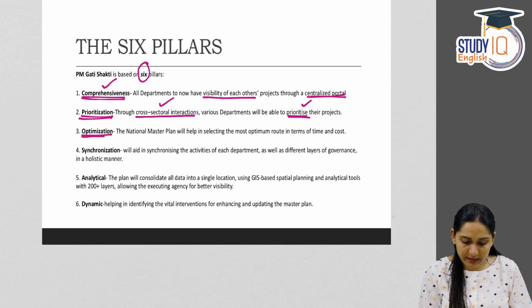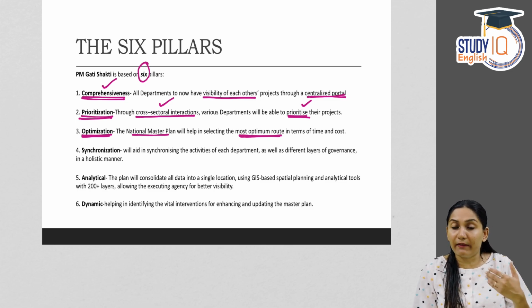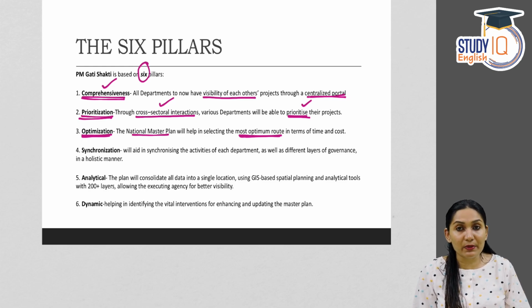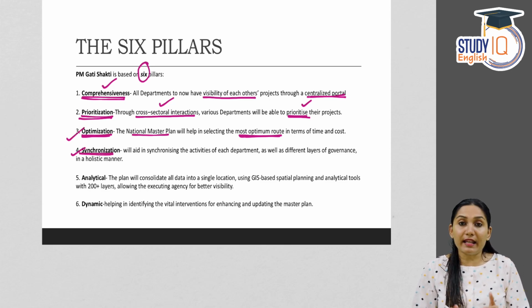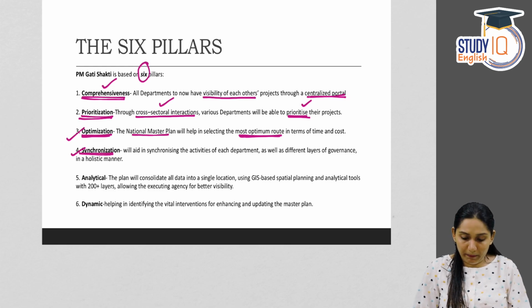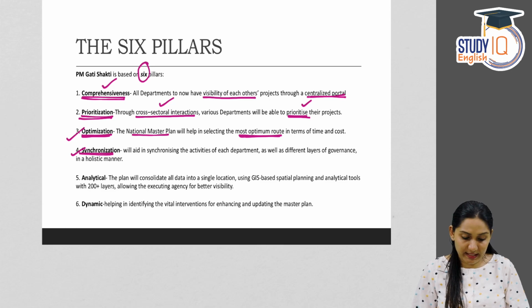Third is optimization. The national master plan will help in selecting the most optimum route in terms of time and cost. There are different ways by which you can achieve the target, but the optimum way is the one which reduces your time and the cost in achieving the same. So optimization is the third pillar. Fourth is synchronization. That is synchronizing the activities of different departments, different levels of government, different ministries, etc.